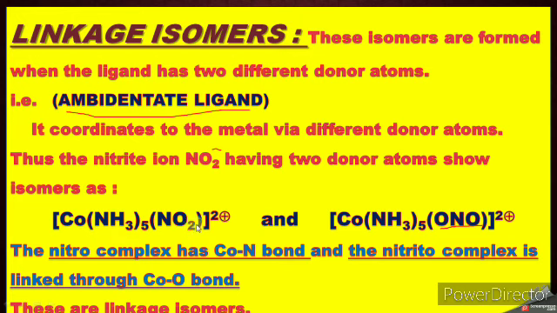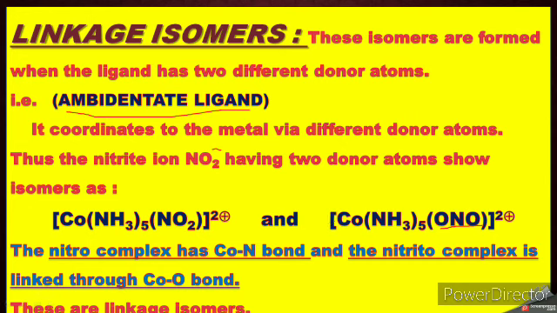So the first compound is [Co(NH3)5(NO2)], the charge is 2 plus, and the name is pentaamminenitrocobalt(III) ion. In this complex ion, the NO2 group, that is the nitrite ligand, is bonded to cobalt through nitrogen. Okay, and this is the first complex.